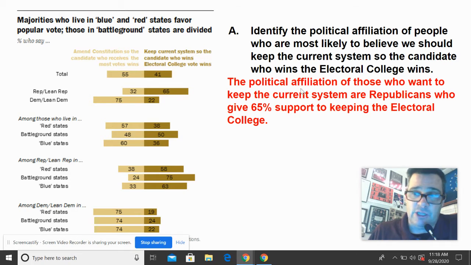Notice that I use a little bit of the question stem to start my sentence. Political affiliation of those, as in identify the political affiliation of people who are most likely to keep it. So I use the beginning of that. You should do the same thing. Notice I also use numbers from the chart in my answer. Good. Hopefully you did that too. If you did, give yourself +1 off to the right.